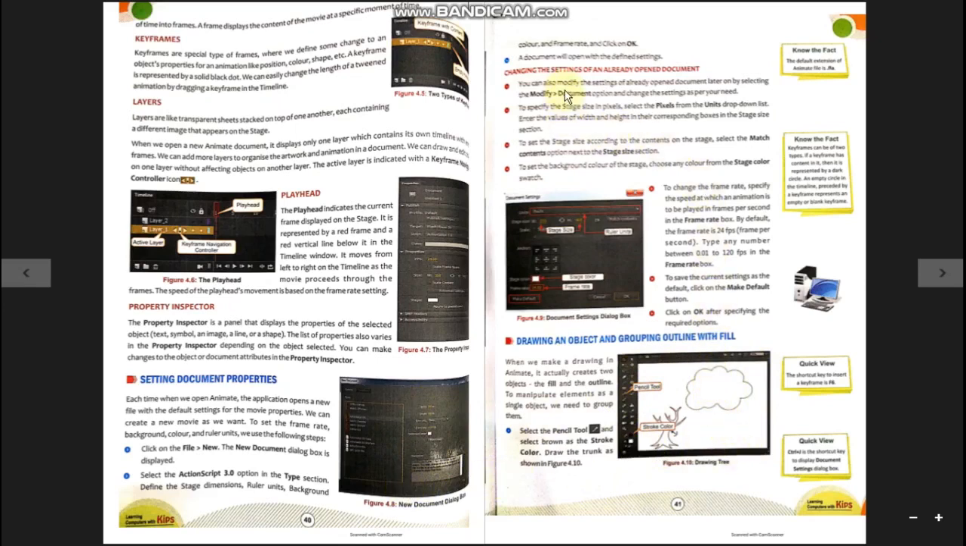Suppose a document is already open and you want to change the settings, some settings which you have set in the properties, now you want to change them. Suppose you want to change the background color. So how to do that? You can also modify the settings of an already open document later on by selecting the Modify Document option and changing the settings as per your need. So you have to refer to the Modify menu. There you will get the option Document. Select the option, you will get the dialog box, and from there you can set settings like frame rate, colors, backgrounds, all the things.